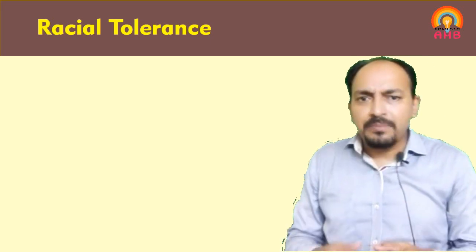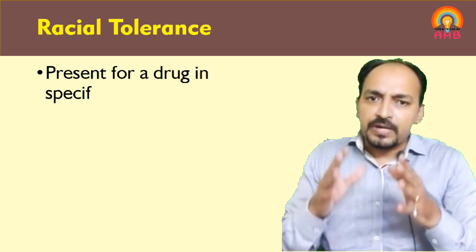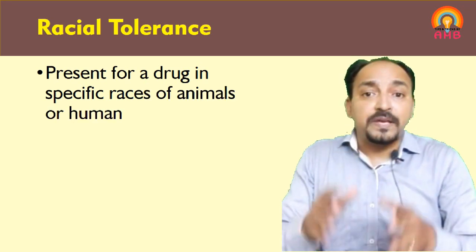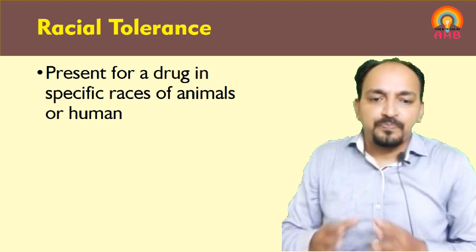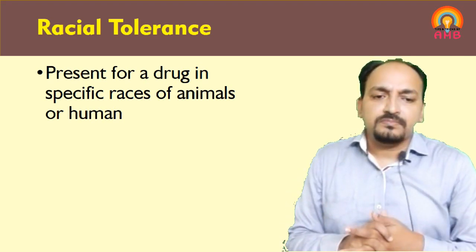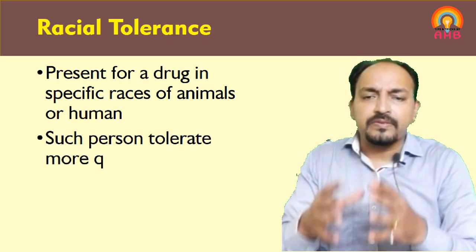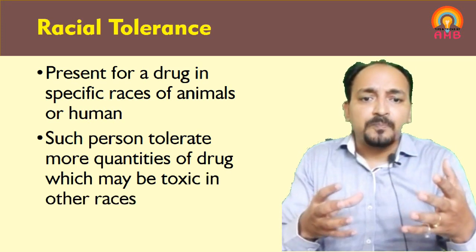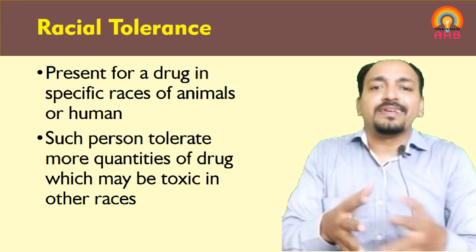As the name indicates, here also tolerance is present for a particular or specific drug in specific races of animals or humans. So individuals belonging to specific races can tolerate larger quantities of a drug which may be toxic to other races.